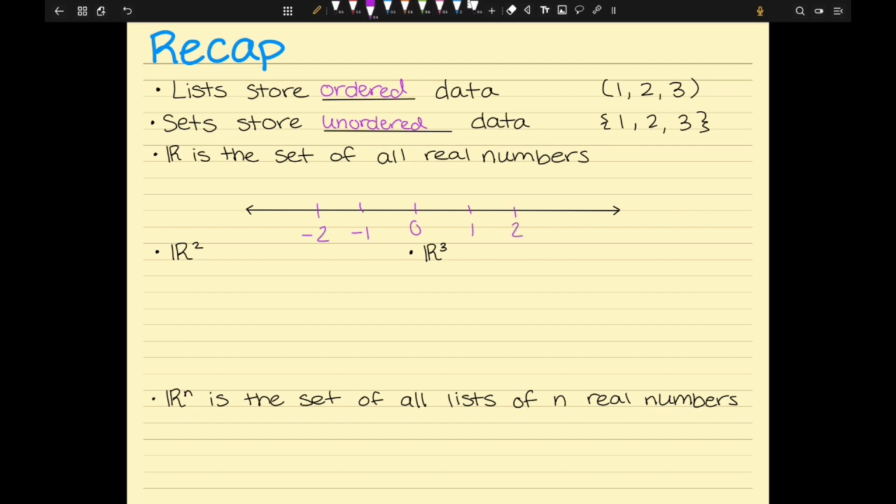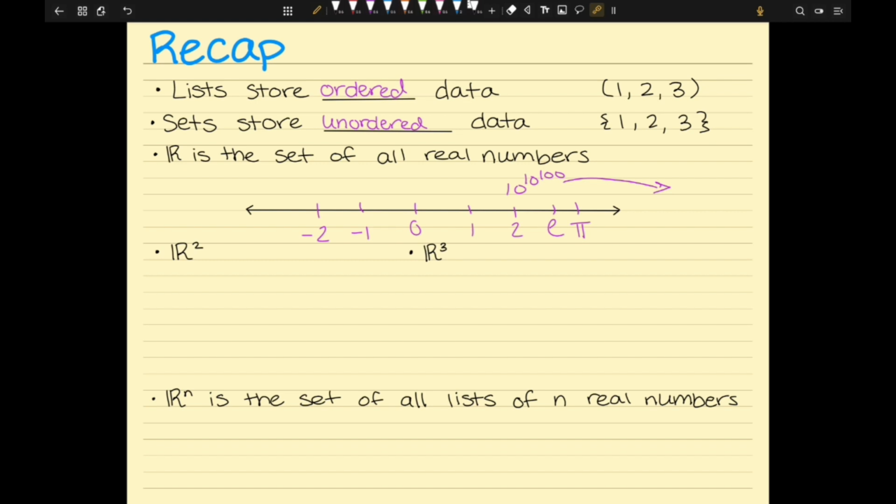We have pi here, we have e here, maybe all the way over there is 10 to the 100. So almost every number that you've ever worked with is in the real numbers. So the real numbers is a really big set. It is an infinite set, and it is what we call one-dimensional Euclidean space.